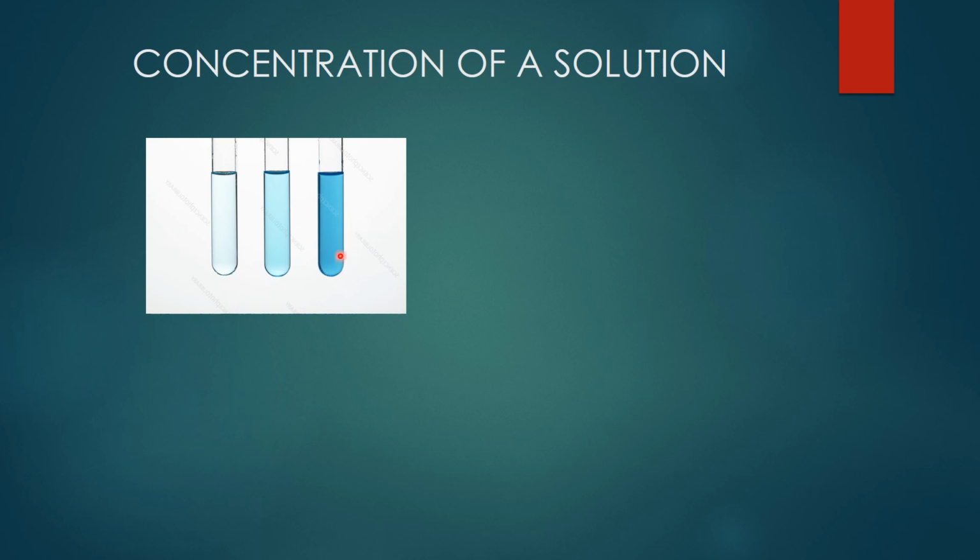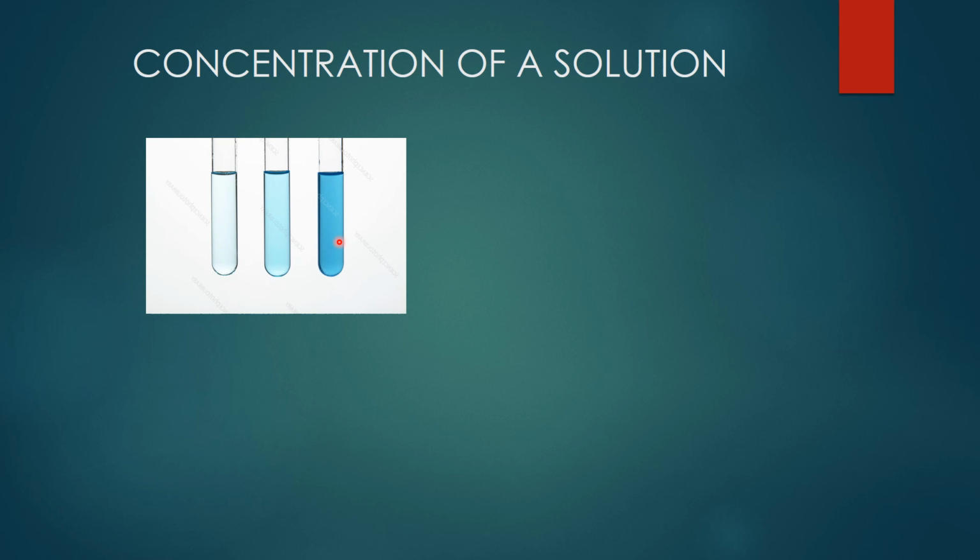When you dissolve it in water you get copper sulfate solution. Now among these 3, which one will be dark in color? Third test tube. Second test tube a little bit dull. Third one very light in color, isn't it? So in this case, what is the reason? The test tube is darker blue because of more copper sulfate, isn't it?